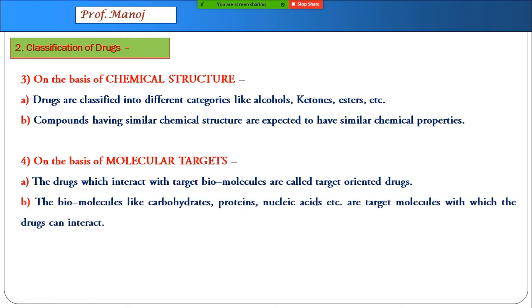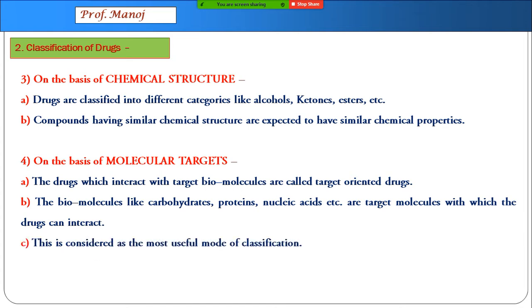Now, in our body, biomolecules like carbohydrates, proteins, nucleic acids, these are target molecules. A lot of vaccines, antibiotics, the medicines which are used in the treatment of HIV, tuberculosis, they are all based on this principle of molecular target action.